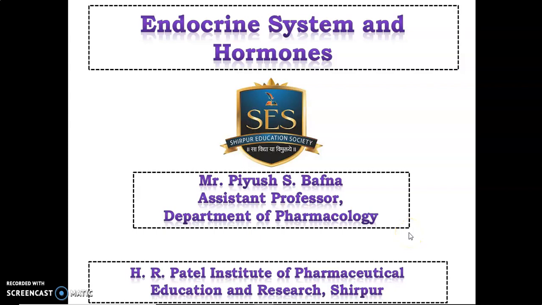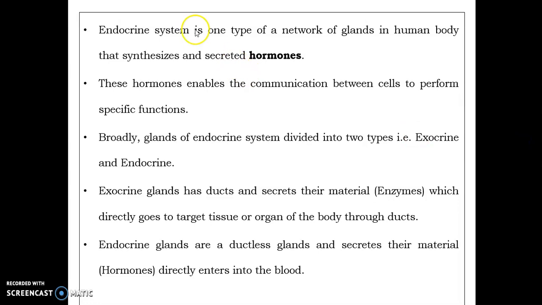I am here to talk about the endocrine system as well as their hormones. The endocrine system is a network of glands in the human body that synthesizes and secretes various hormones. These hormones enable communication between the cells to perform a specific function.